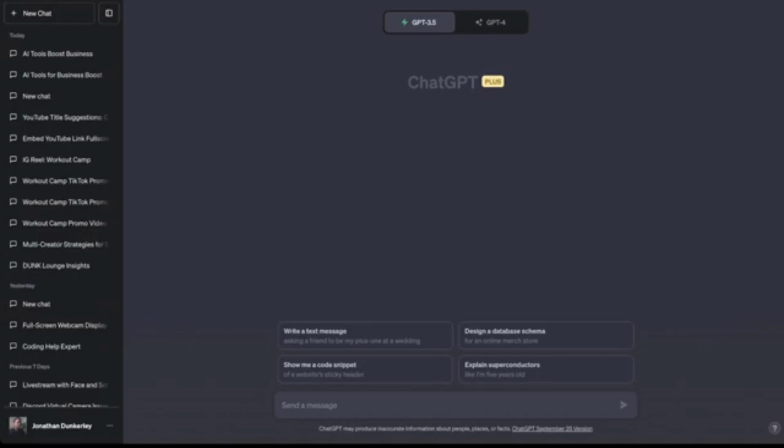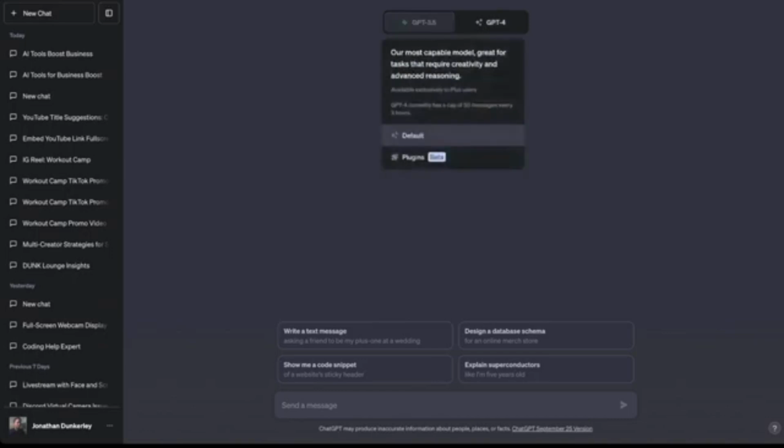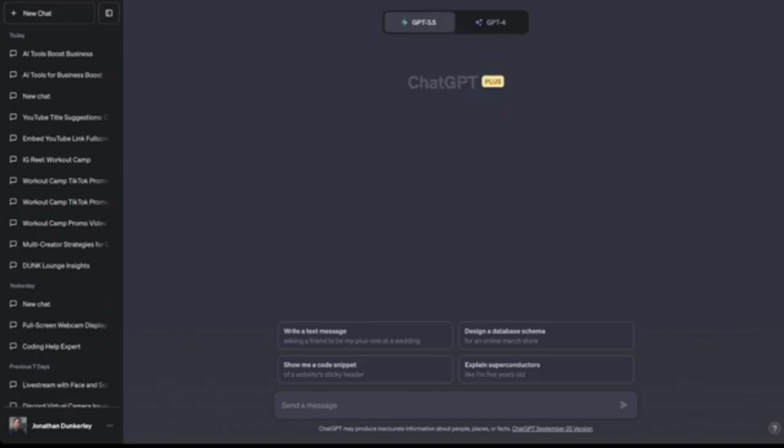So you could use ChatGPT 3.5 or you could use ChatGPT 4. The 4 is paid and 3.5 is free at the moment. So you could just use 3.5.